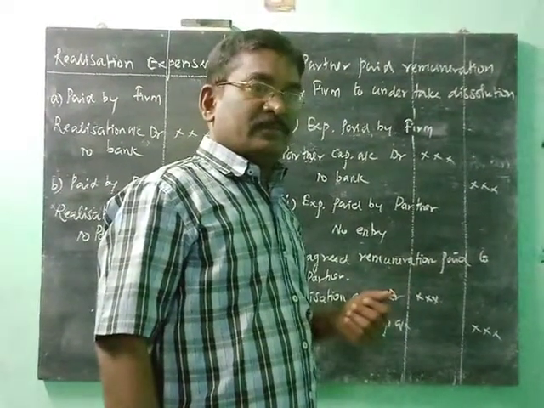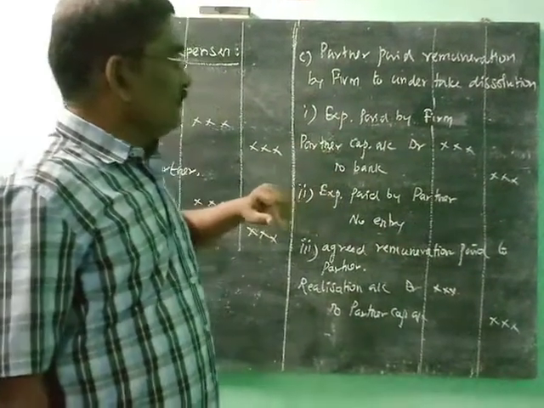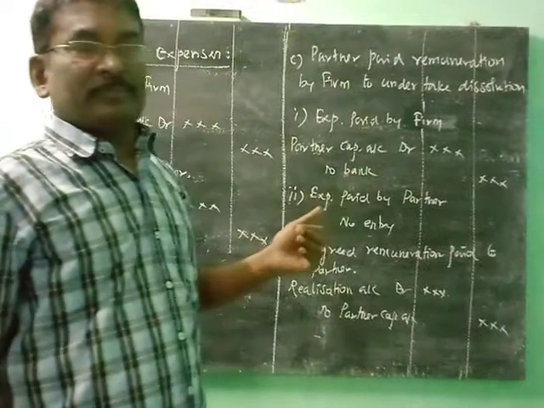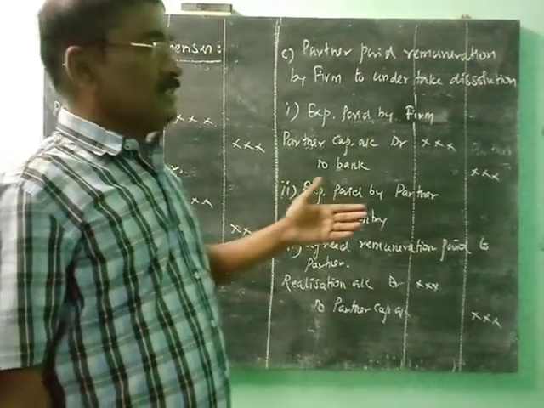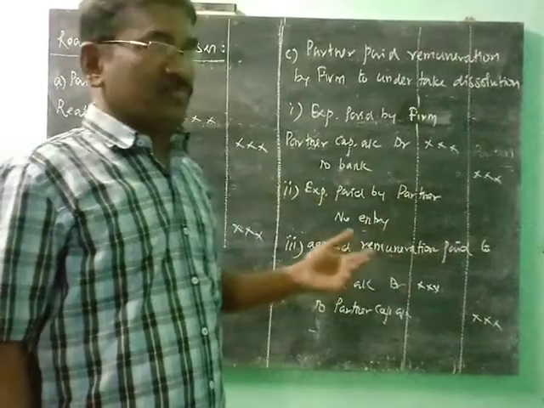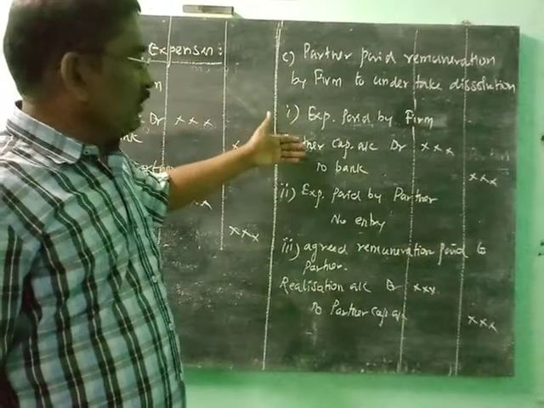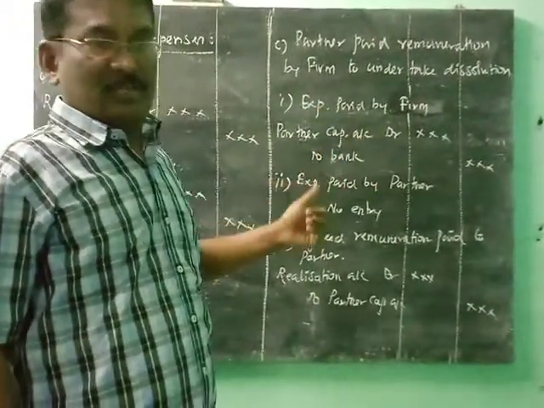That's all. On that occasion, number 1, expenses paid by the firm. The partner already gets remuneration from the firm, but if the expenses are paid by the firm, the expenses are reimbursed from the partner to the firm. So generally it is the partner's capital account that is credited at all times. On that occasion, the partner's capital account is credited because that amount is reimbursed from the partner.